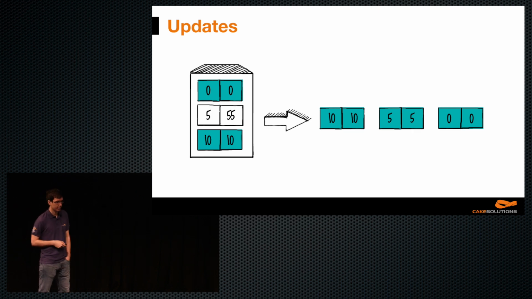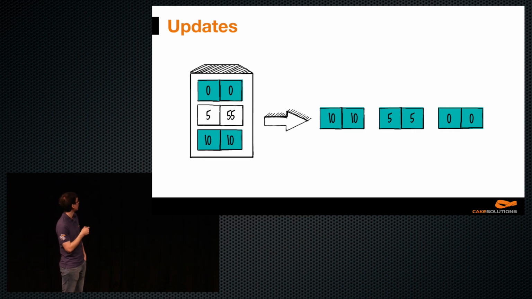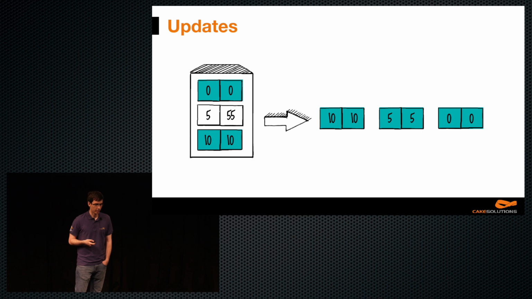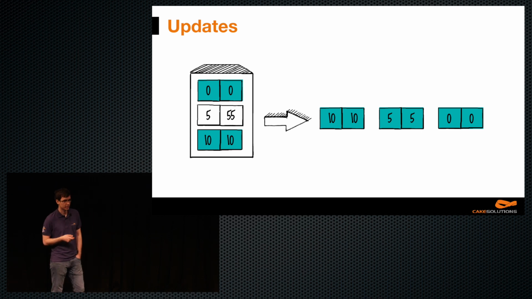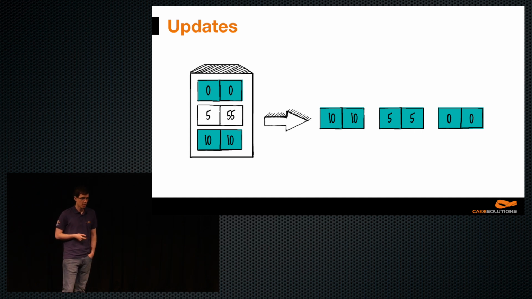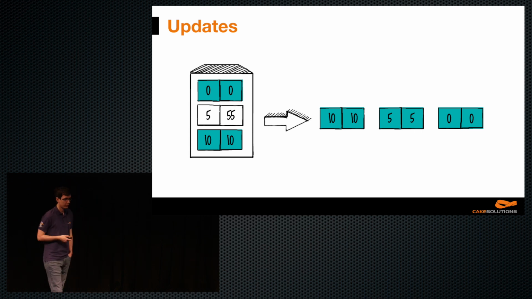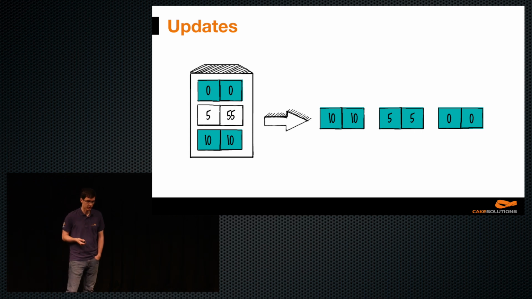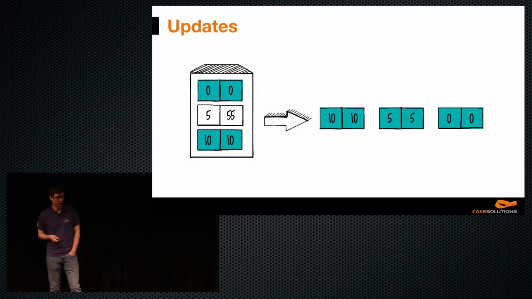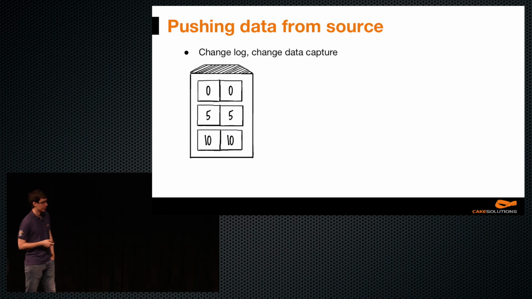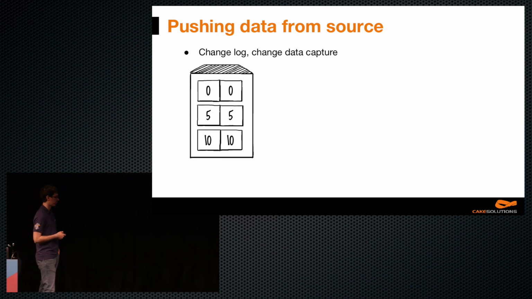Similarly with updates to database tables. So now the value of 5 changed to 55. And again, we would need to somehow know that this was changed, similarly to the previous slide. And also, if we emitted it, we wouldn't have the properties that we had previously, such as ordering. And we would have two values for the same key, which we ideally do not want. So a mutable table does not represent a stream, but it represents a snapshot of a stream at a point in time.